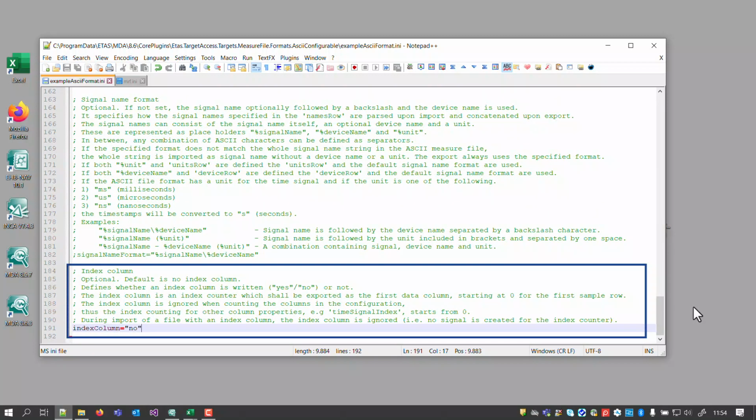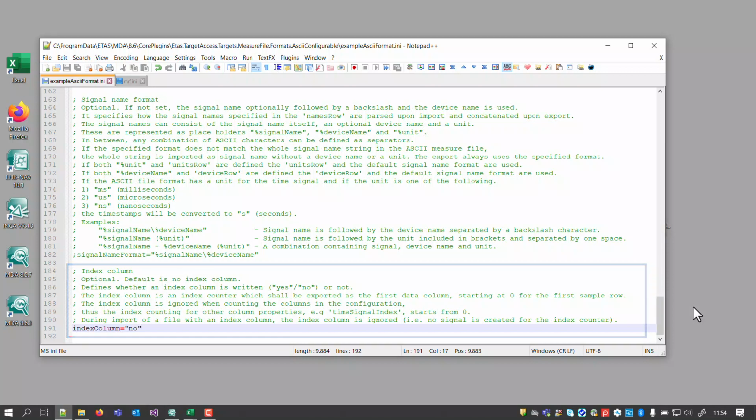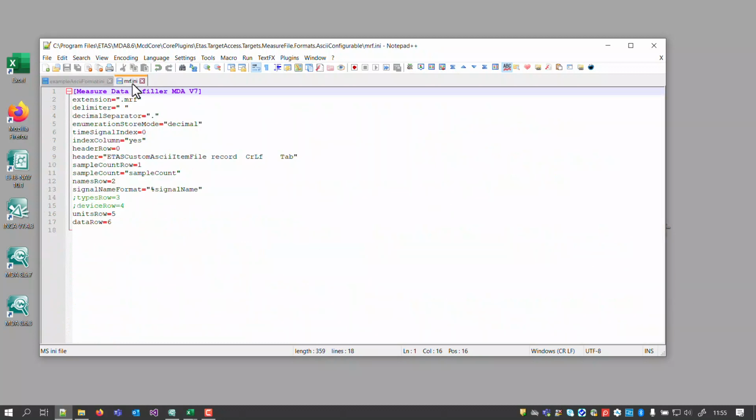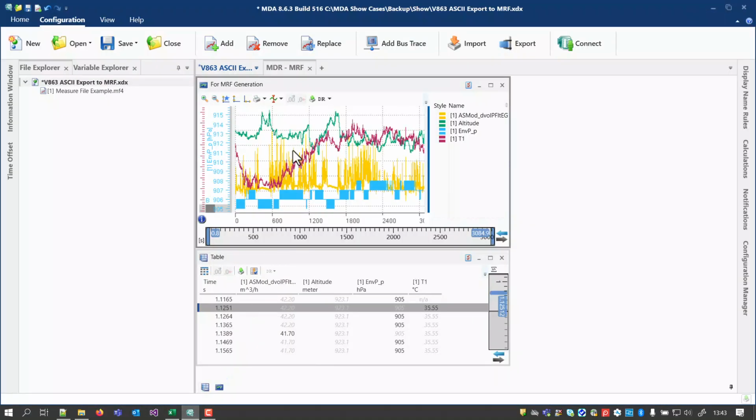When being activated, MDA 8 can create MRF files, which have in general the same structure as MRF files created by MDA version 7. Therefore, also an update of the MRF description file was done and is delivered with the MDA 8.6.3 installation. Let's have a look what the new option is doing.